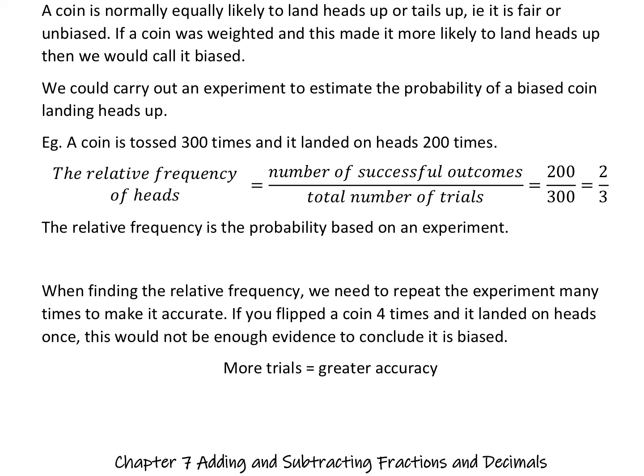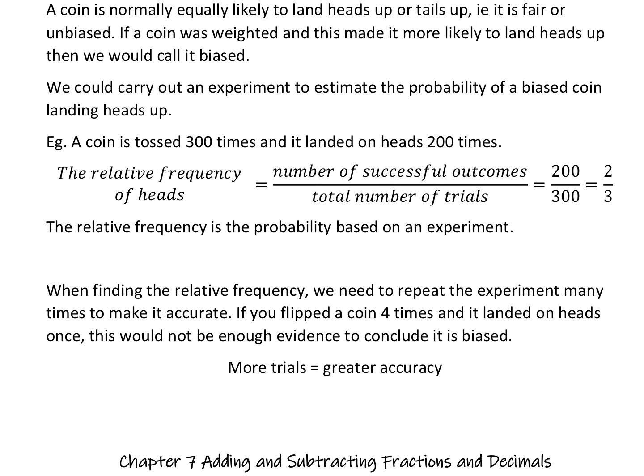Now, when finding out the relative frequency, we need to repeat the experiment many times to make it accurate. If you flipped a coin 4 times and it landed on heads once, this would not be enough evidence to conclude it is biased. You would need to do it a lot more times, so more trials gives greater accuracy.